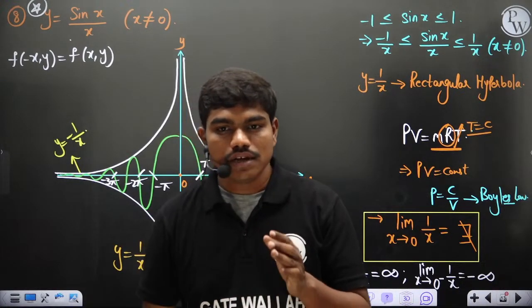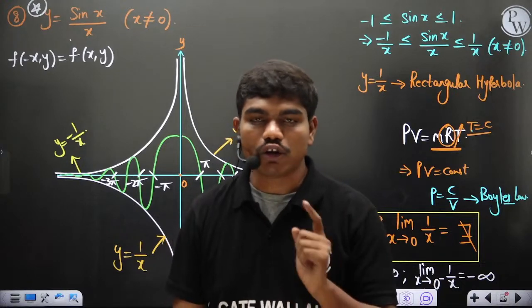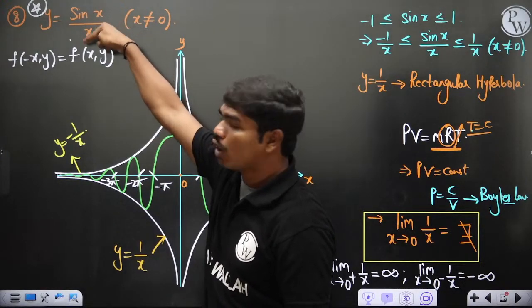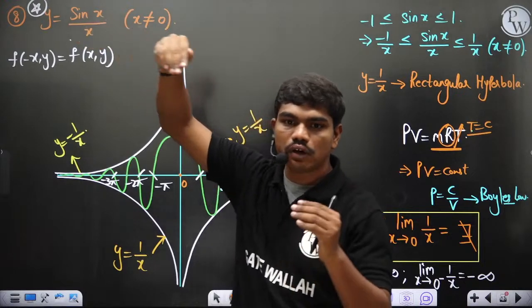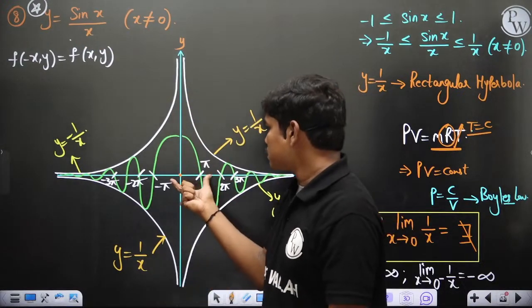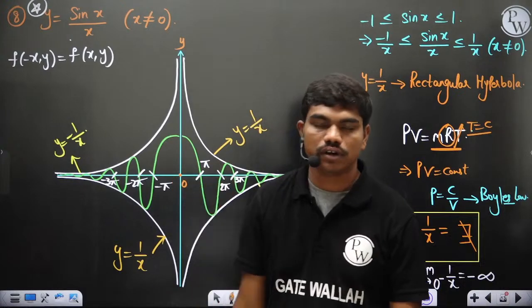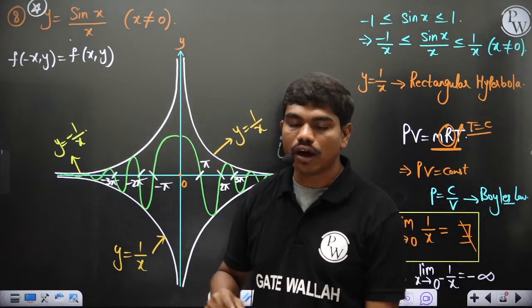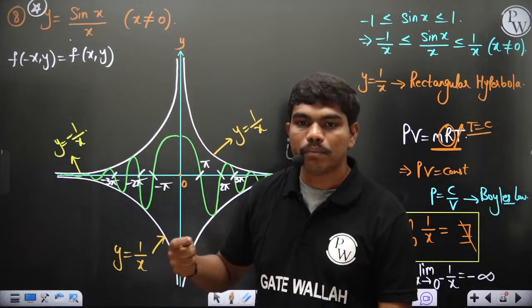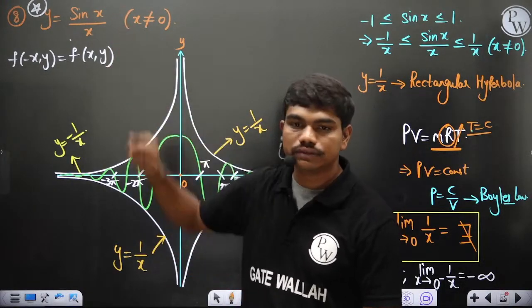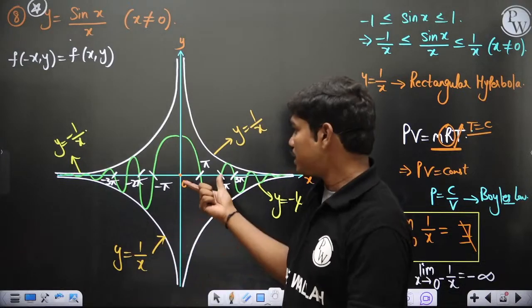So you will see why at 0 there is a maximum value: this x value is very small when x is tending to 0, and because the denominator is approaching 0, the function approaches a maximum very close to 0, of course. Clear? And even if you do the classical maximum-minimum analysis, you will find that the second derivative test fails, but using Taylor series expansion, if you try to calculate, you will have this function having a maximum value around x equal to 0.